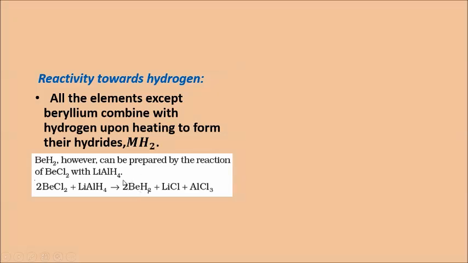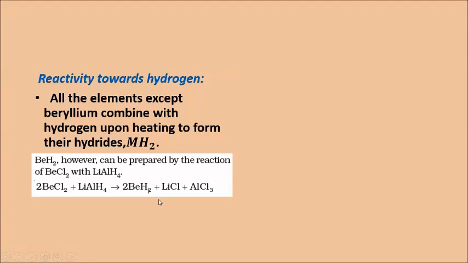When these two react, we will get the product BeH2.